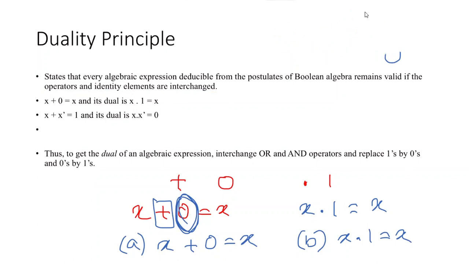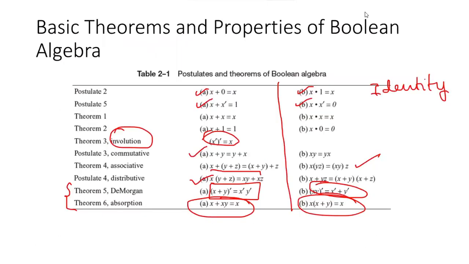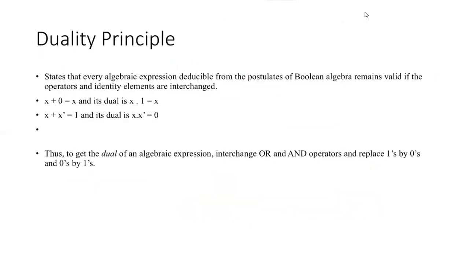Before we go to the proof of the theorem, let me take one more example. I have here x plus xy is equal to x. This is one of the postulates. What will be the dual of it? X dot xy is equal to x.